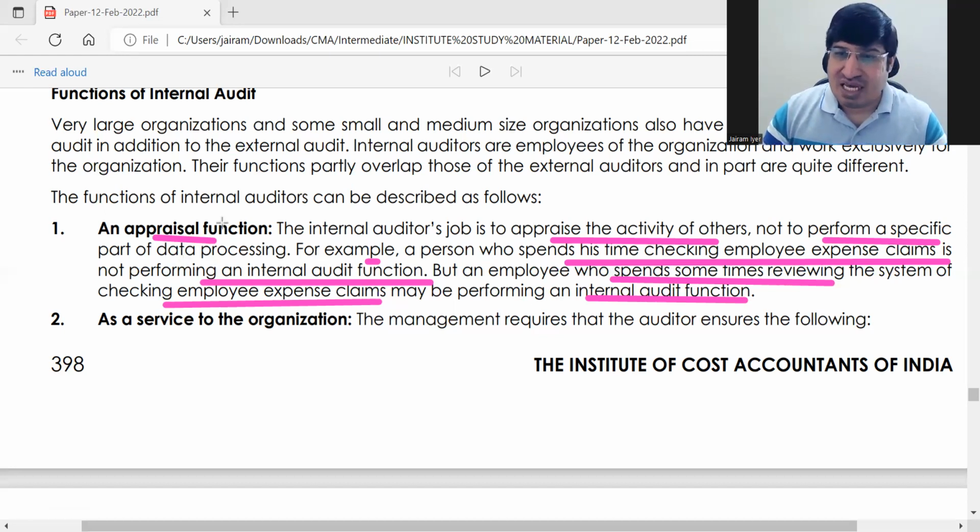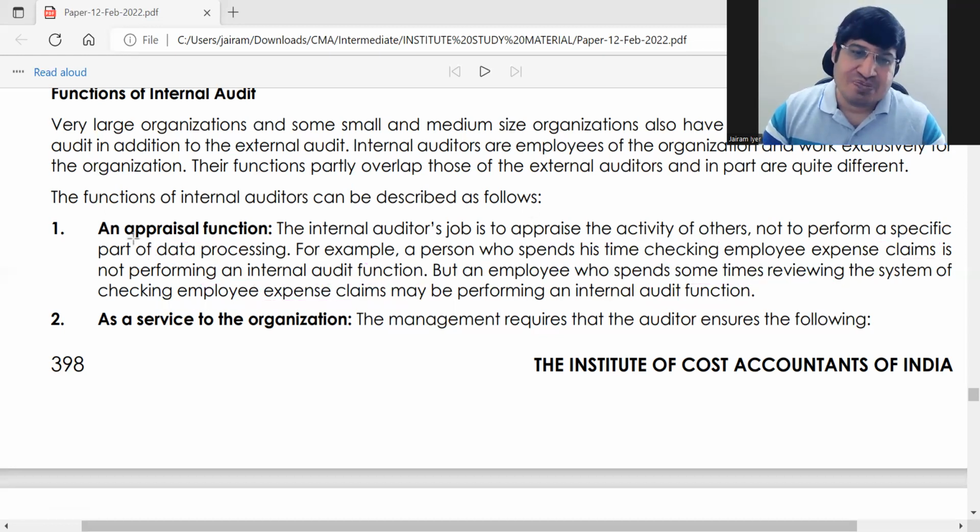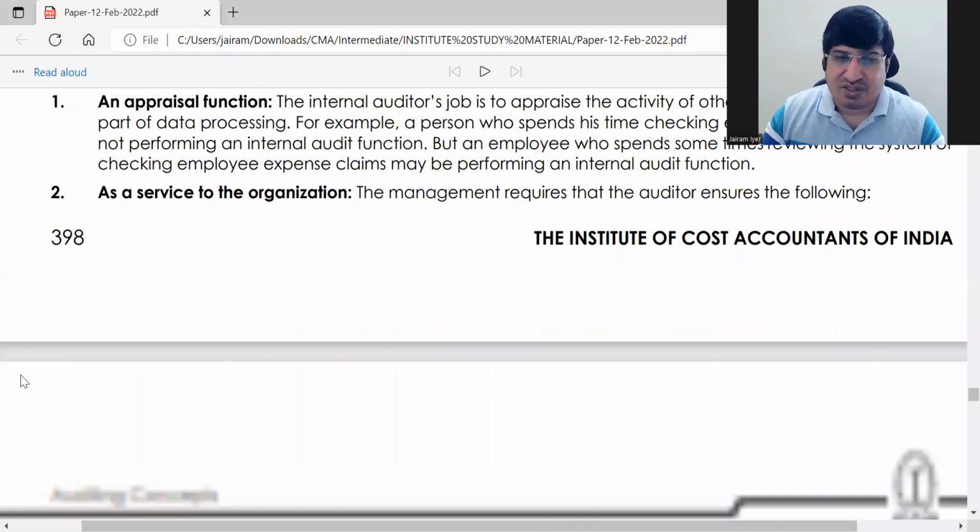That's why here, all those things you need not write. Just write an appraisal function. Just explain it in a sentence. It is a service to the organization. Internal auditor is giving a service to the organization and will be paid for it. Or the organization will have to bear the expense of internal audit.